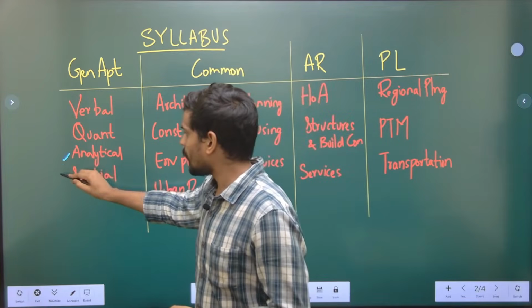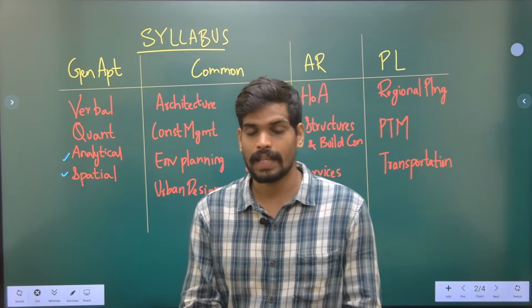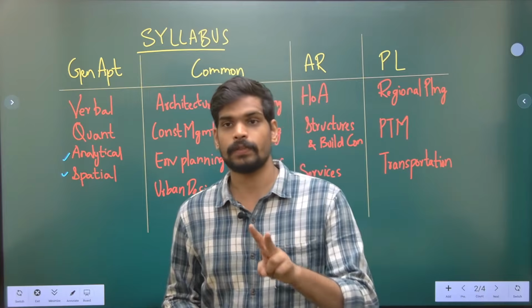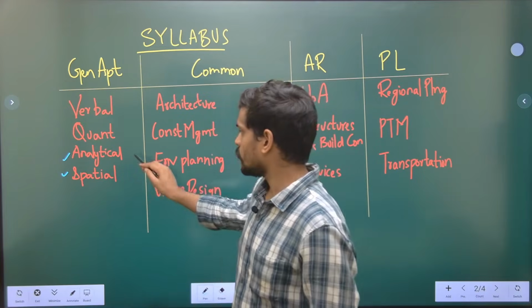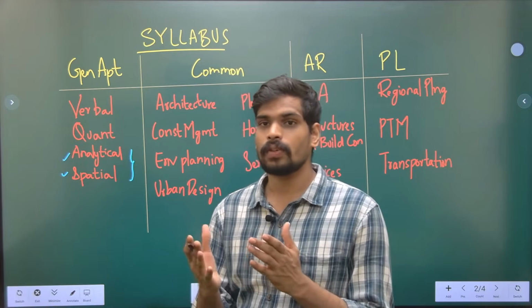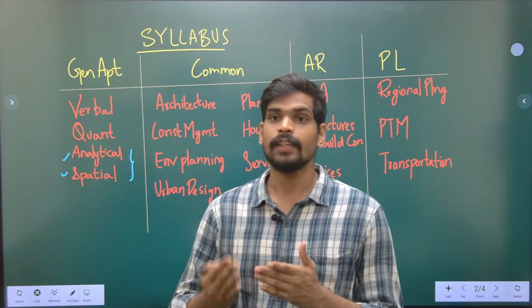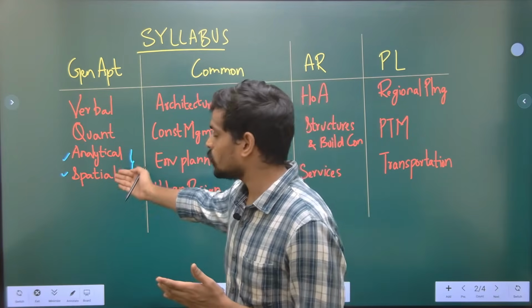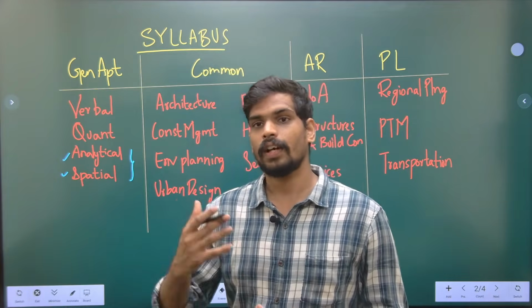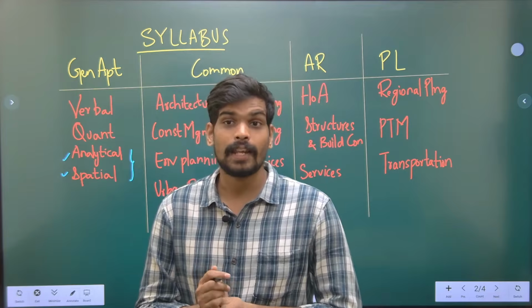So reasoning part, that is analytical and spatial reasoning, was introduced after the new syllabus came into effect, that is from GATE 2021 onwards. That is, since last 2 years these 2 parts have been added, so don't miss out on its preparation. There are many students who prepare from only previous papers. If you're doing that, don't forget that these 2 have also been added. Have sufficient practice on the spatial and analytical reasoning as well, because these have been introduced in the last 2 years.